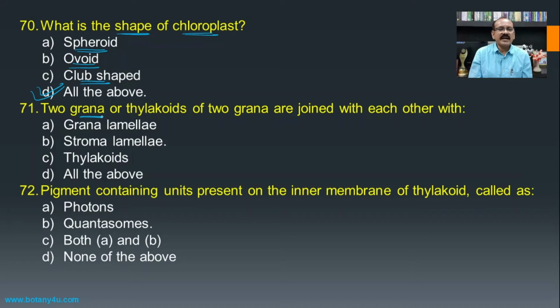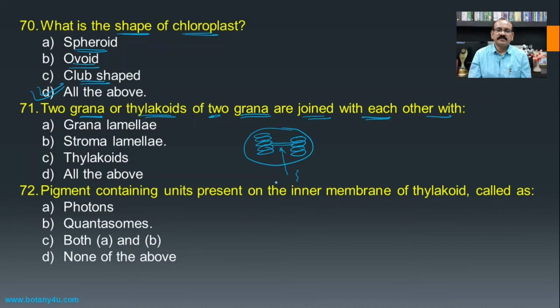The two grana, or thylakoids, are joined with each other with, if you see the chloroplast, which contains the granum or the grana, and these grana are joined with each other. So the question asked is, what is this?